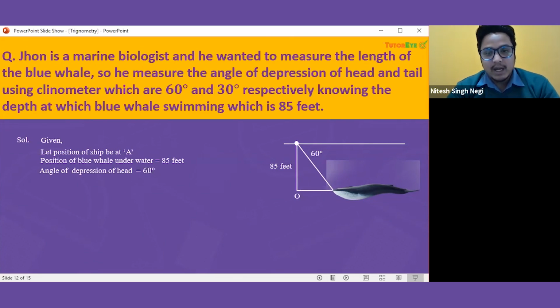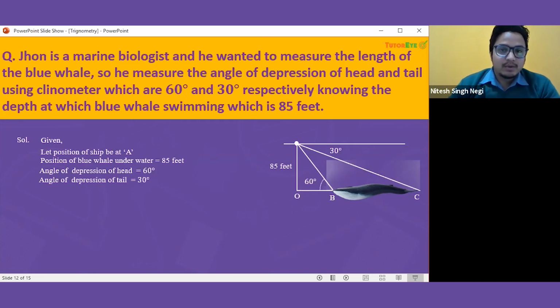So I'll make that, and this is a right angle triangle forming. So we can use the trigonometric concepts also. And the other thing is that this is also 30 degrees, which is the angle of depression for the tail. And you might be wondering why 60 degrees is written here. For that, you must know that this line and this line are parallel to each other, and this angle is 60 degrees. So these two angles are alternate interior angles. So that's why I've taken this angle as 60 degrees.